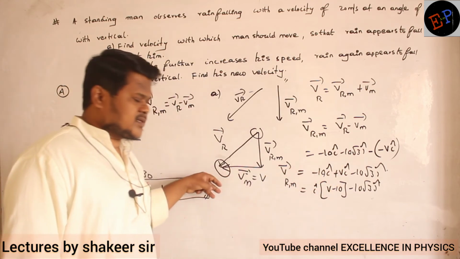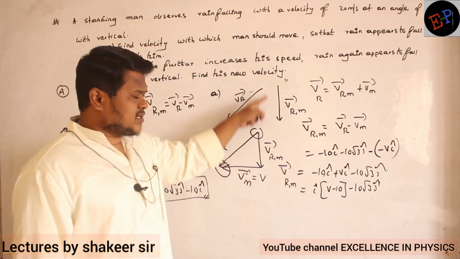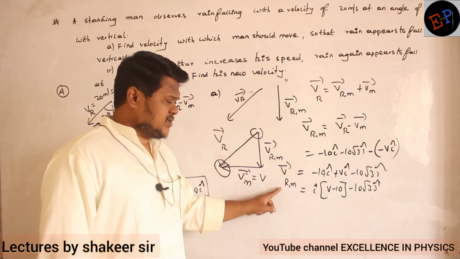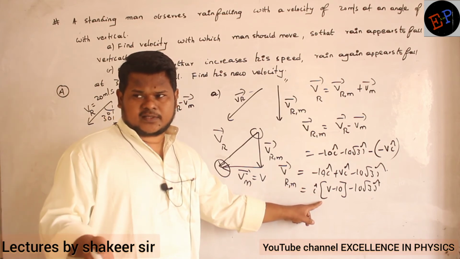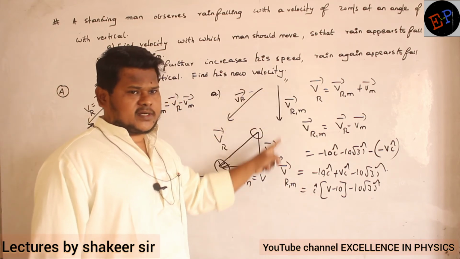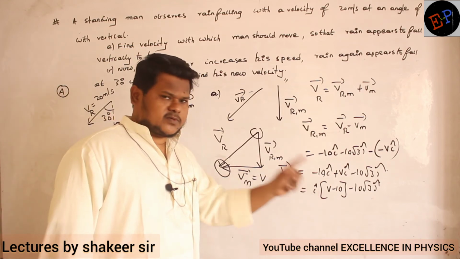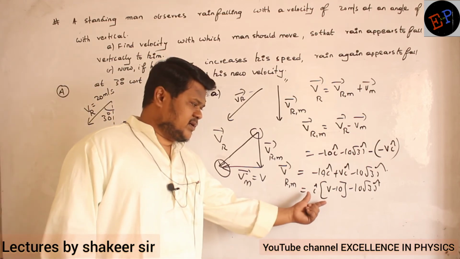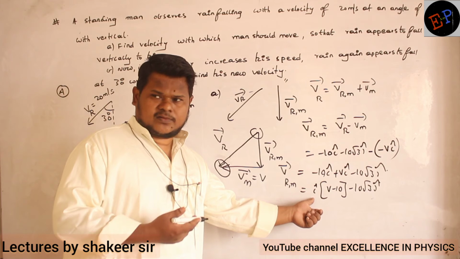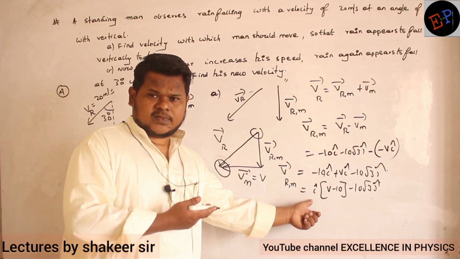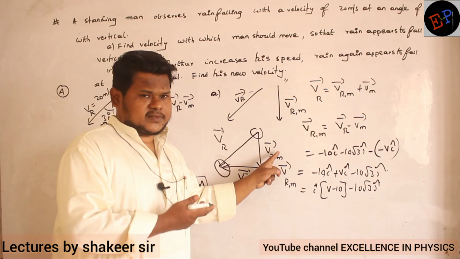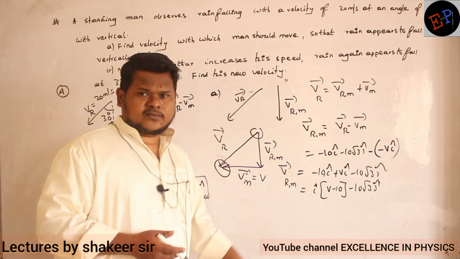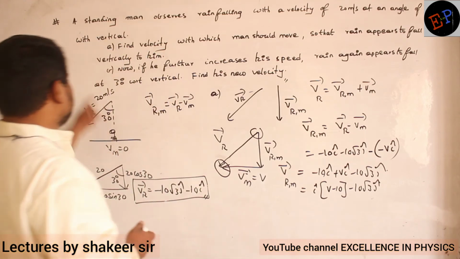The component which is along x-axis is not there, because rain is falling in the vertical direction with respect to the man. It means this velocity does not have any x component. Velocity of rain with respect to man is in vertical direction, so it does not have any horizontal component. Which is the horizontal component here? This one. I cap means along x-axis only, no? Is there any x component to this one? No. Components are present only along y-axis. So equate that one to 0.